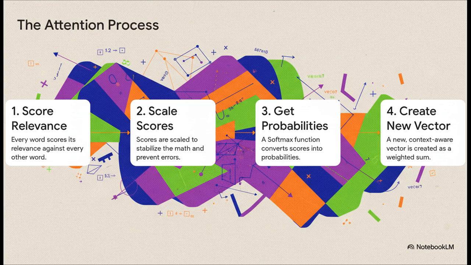It all happens in this lightning-fast 4-step process. First, every word's query checks out every other word's key to get a relevance score. Second, it does a quick bit of math to scale those scores down. We'll get back to why in a second. Third, it turns those scores into nice, clean probabilities. And finally, it creates a brand new vector for itself that's a mix of its own information plus a little bit from all the other words based on how relevant they were. The result? A word that now understands its place in the sentence.